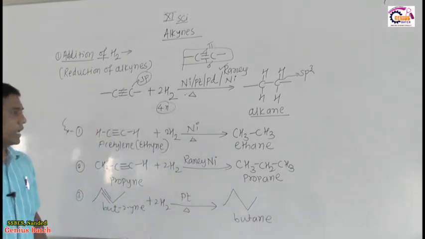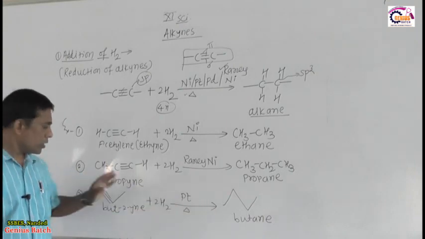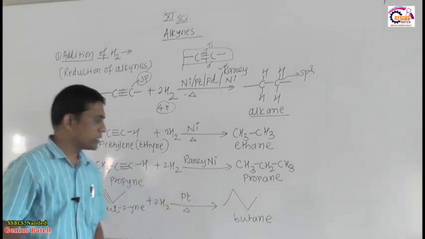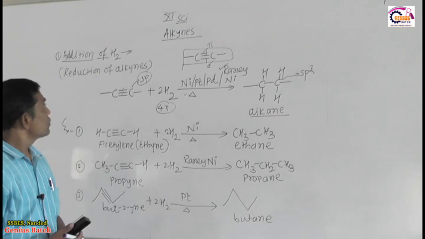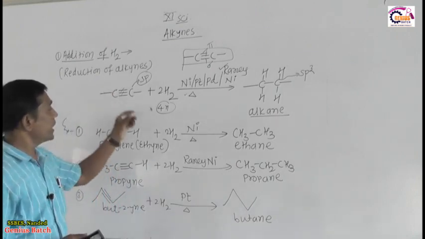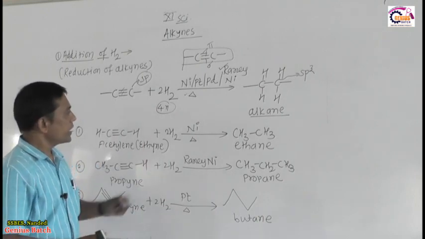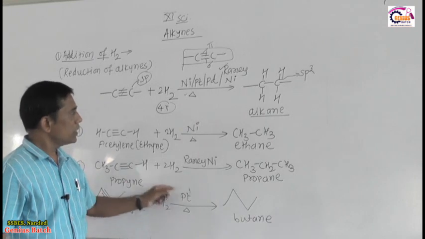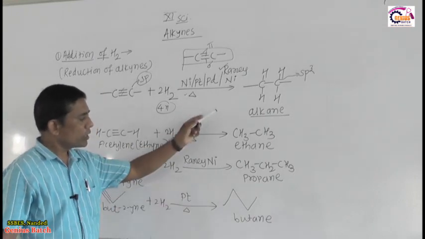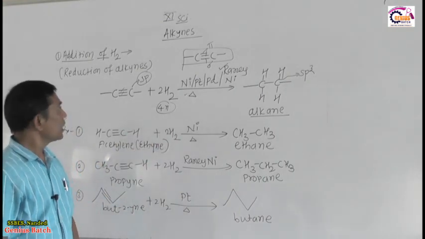So in this reaction there is addition of hydrogen, the triple bond is converted into a single bond, and sp hybridized triply bonded carbon is converted into sp3 hybridized carbon atom. Since hydrogen adds, this is called a reduction reaction, or also a hydrogenation reaction. This reaction is carried out in presence of a catalyst, therefore it is also called catalytic hydrogenation or catalytic reduction, and leads to formation of the corresponding alkane.